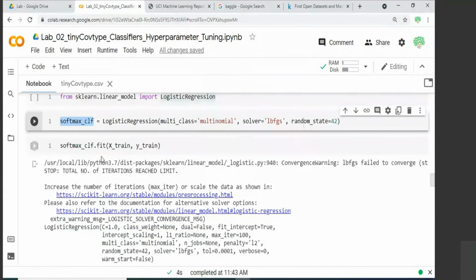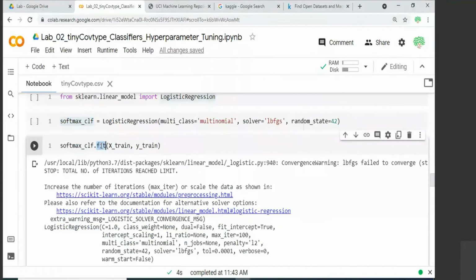Once you have this, you can call the fit function using your training data sets. You pass your 80% training data set, and you train your softmax classifier. Here you should assume there are 7 classes, and you have 7 sets of theta parameters corresponding to each class, and then it is trying to make the classification. That is how we should understand it.